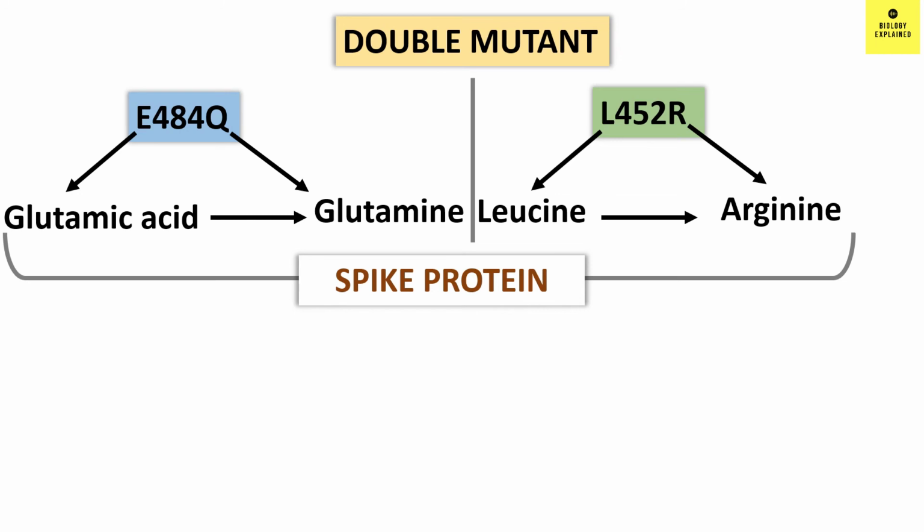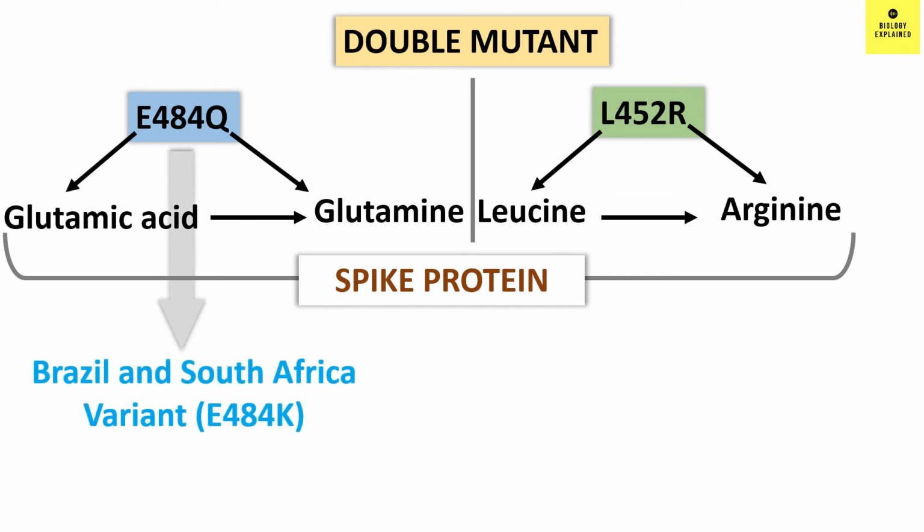The mutation E484Q is similar to mutation E484K, which was found in the Brazil variant and the South Africa variant. And the other mutation L452R was found in the California variant.